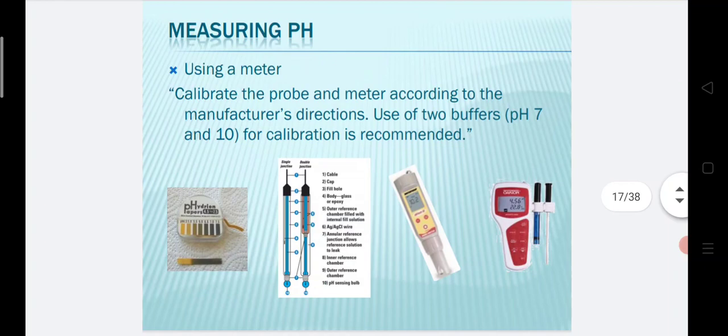Measuring pH. How to measure the pH value: using a meter, calibrate the probe and the meter according to the manufacturer's directions. Use of two buffers, pH 7 and 10, for calibration is recommended. This is how pH measurement is used to measure the pH value for the water. Different kinds of pH meters are available in the market.